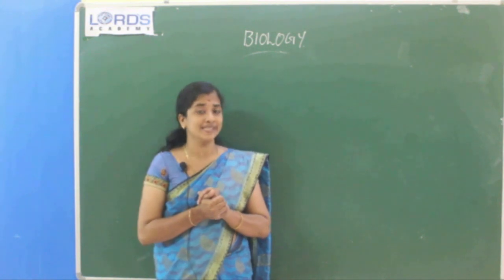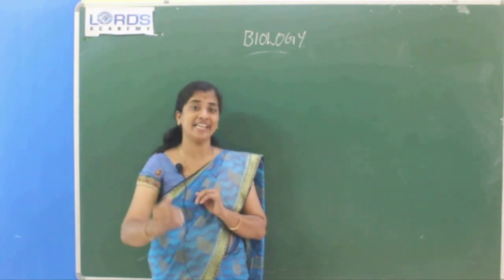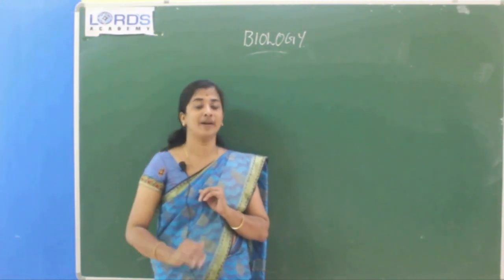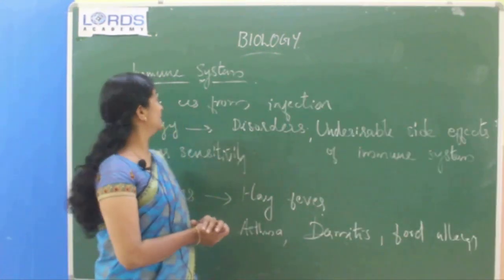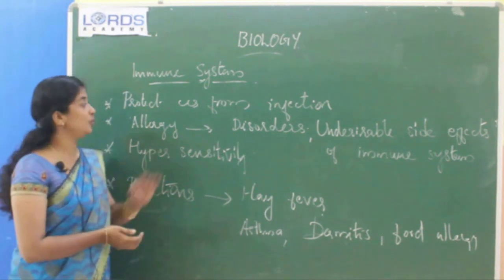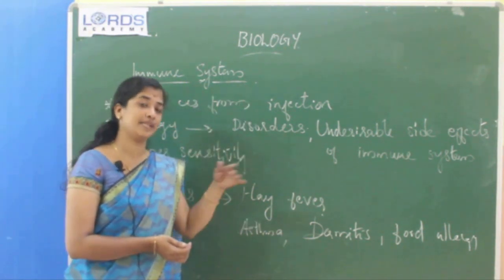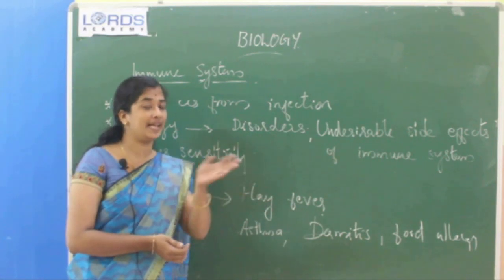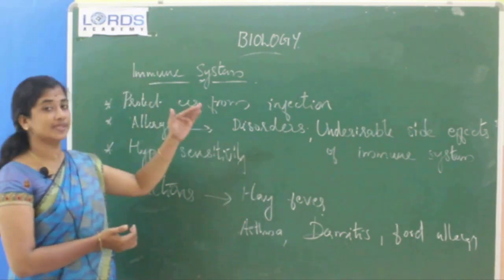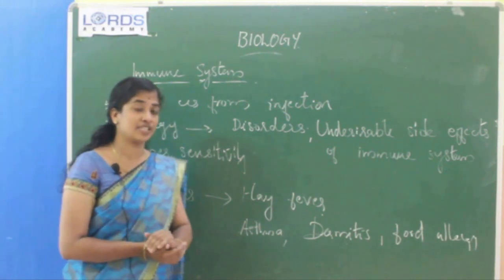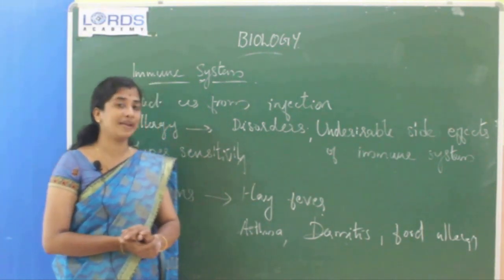That means protection against some infection or other foreign particles. This immune system helps to protect us from some infection or some pathogens, that means disease causing agents.